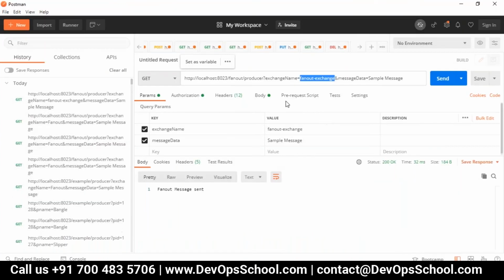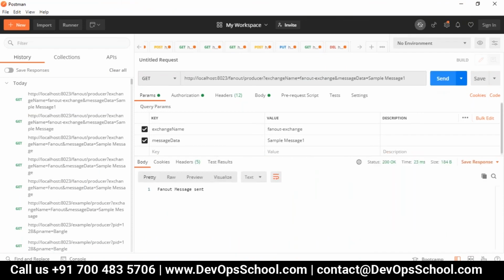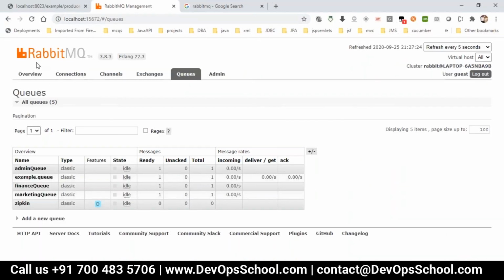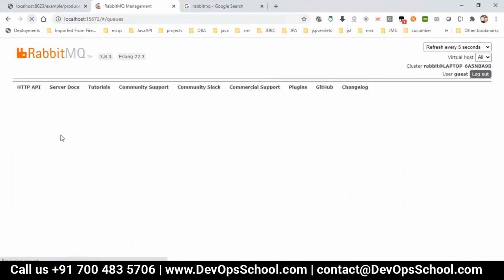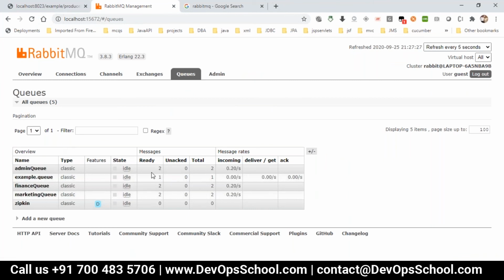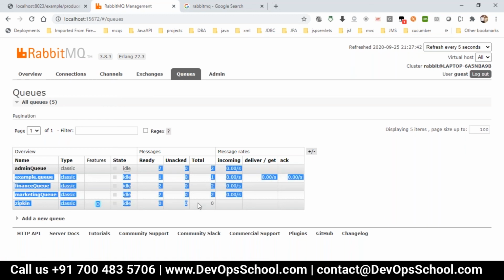Let me just send one more sample message. So that is sent to here. It's not for the example queue, because we are not using the example queue now. The example queue was the previous queue for which I wrote the program. In this, I have taken admin queue, finance queue, and marketing queue. So the message went to the queues we have here.